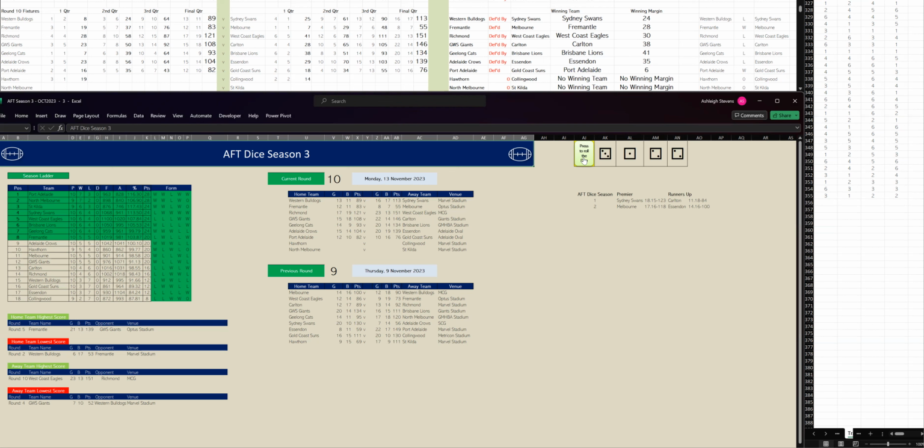It's Hawthorn versus Collingwood, and Hawthorn have kicked 3 goals, 1 to Collingwood, 2-2. All right, let's go to the second quarter of this game. Collingwood's going for 3 in a row. Hawthorn have kicked 6 goals, 6 to Collingwood, 1-6. And at halftime, Hawthorn are leading by 35 points.